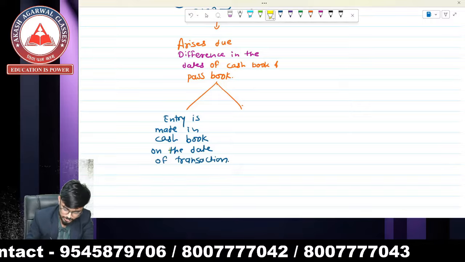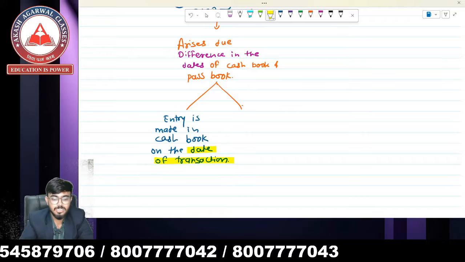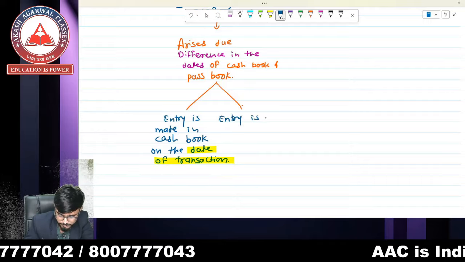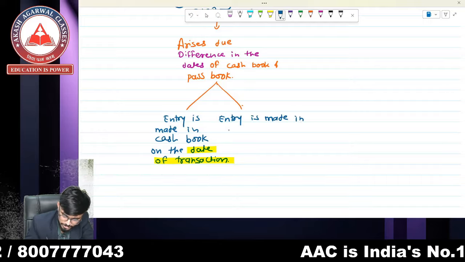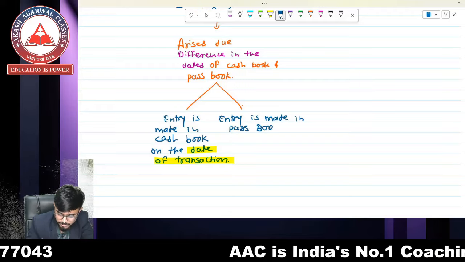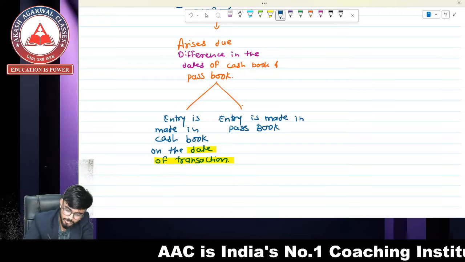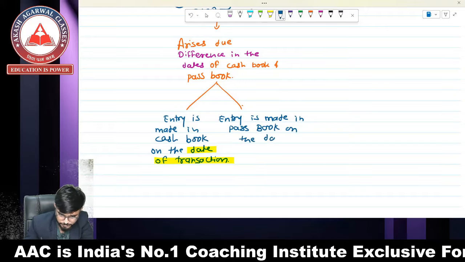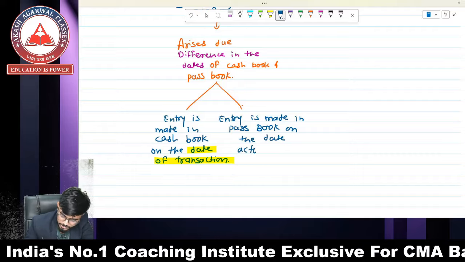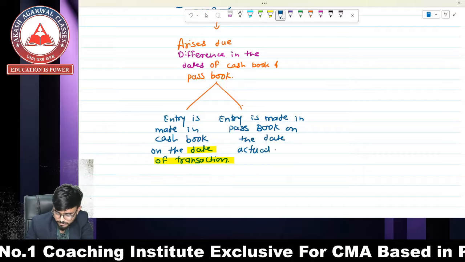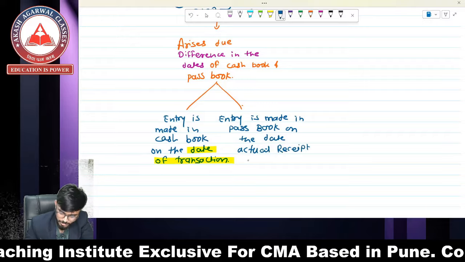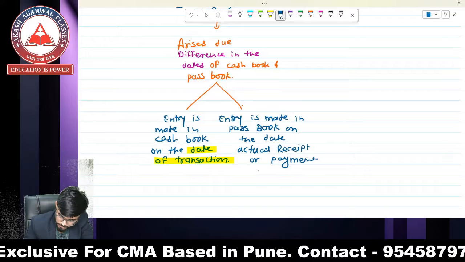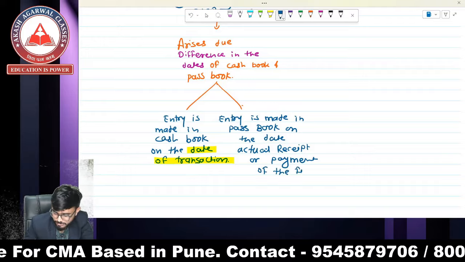We record the entry in cash book on the date of transaction, and entry is made in passbook on the date of actual receipt or payment of the funds.